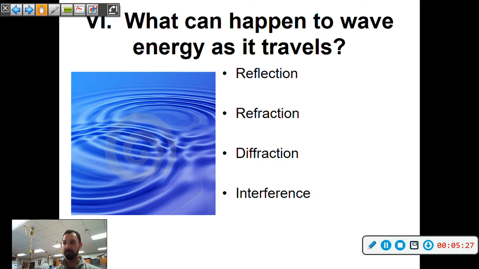Diffraction means basically to bend around a barrier, go around a barrier. So we'll look at what that does. And then interference is when waves interact with each other, and that's especially seen with sound. You get two singers that don't sing the same note, you'll definitely hear a difference, as an example.